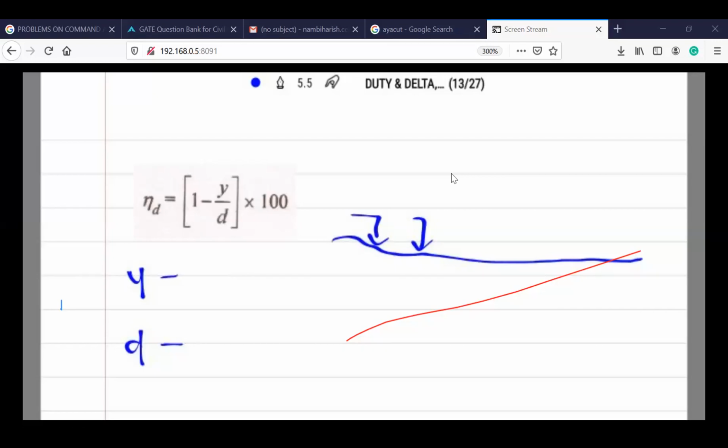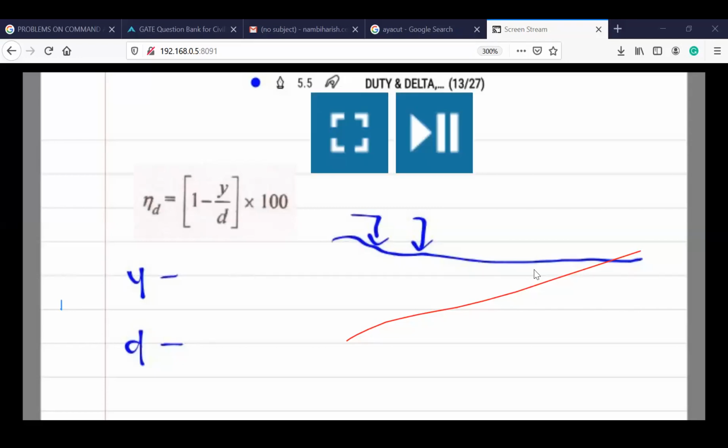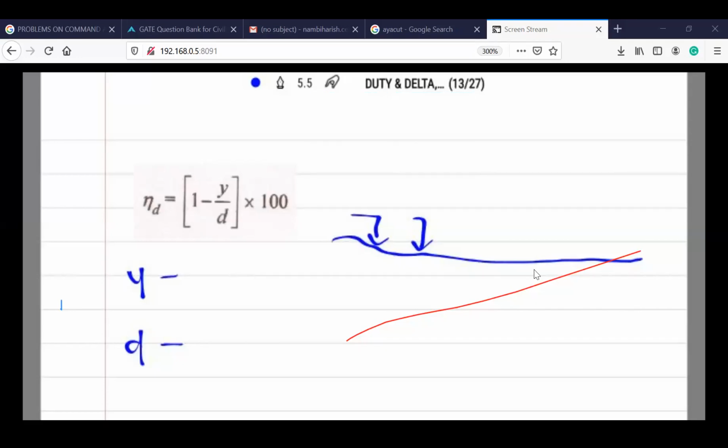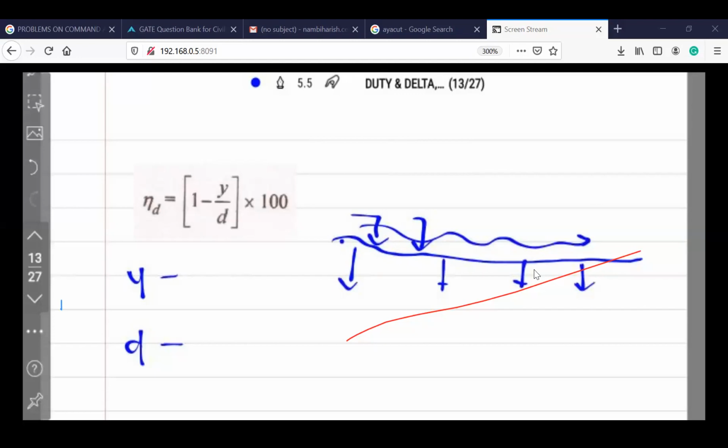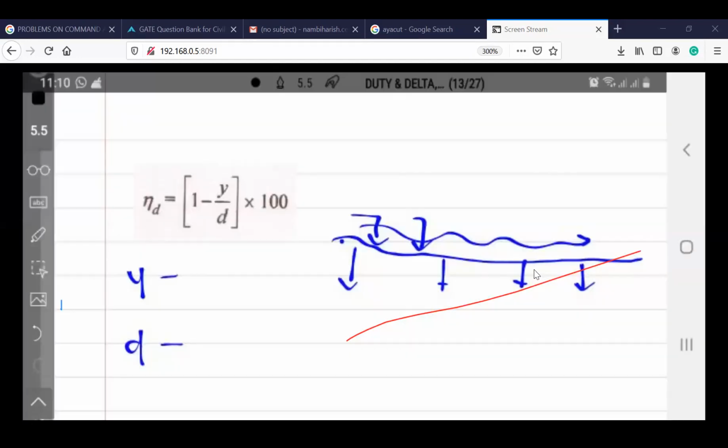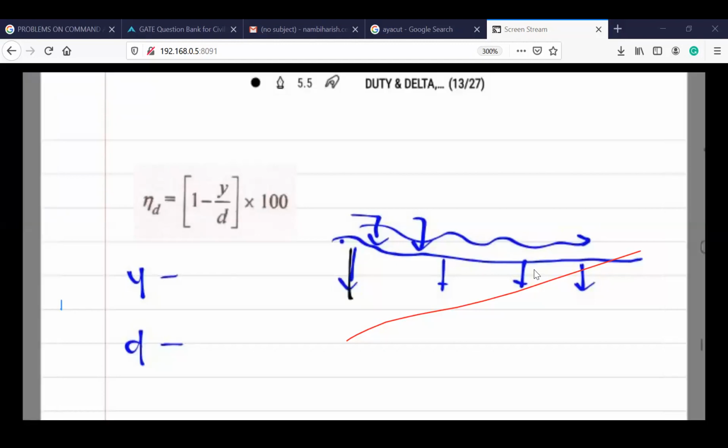Okay, I'll get into the topic, please. You go on with your discussion, no problem. So if you distribute the water into the field, there may be a chance of percolation of moisture into the soil at the head, and it will travel to the downstream side, and the water will also percolate everywhere through the soil, right? So when it is percolating through the soil, at some depths it will be a common penetration, at some depths it will be a deep penetration.